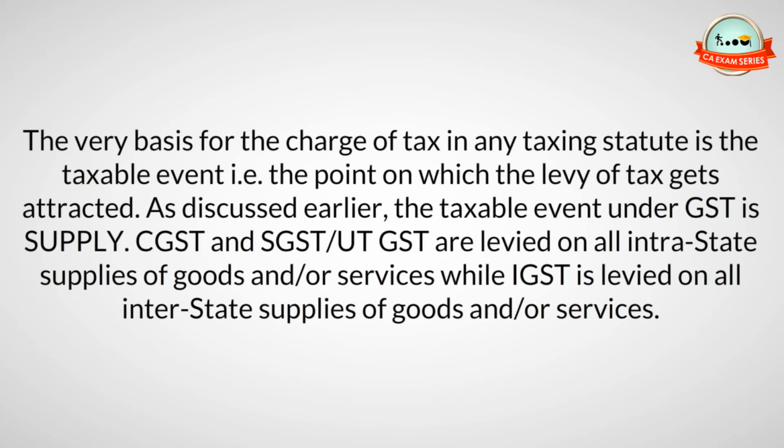The very basis for the charge of tax in any taxing statute is the taxable event, that is the point on which the levy of tax gets attracted. As discussed earlier, the taxable event under GST is supply. CGST and SGST/UT-GST are levied on all intrastate supplies of goods and/or services, while IGST is levied on all interstate supplies of goods and/or services.